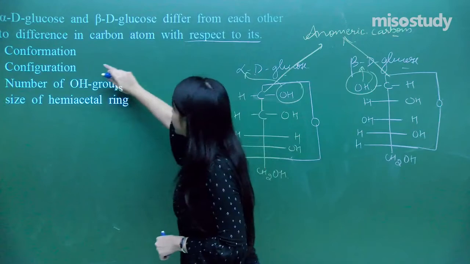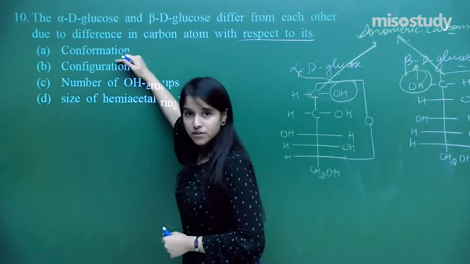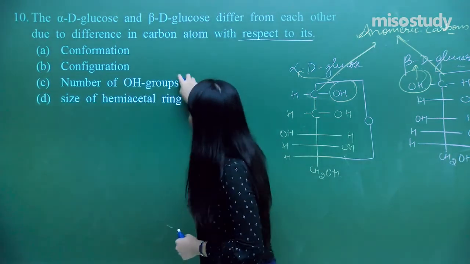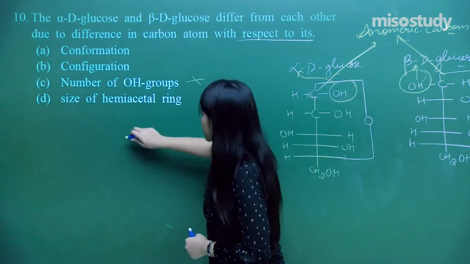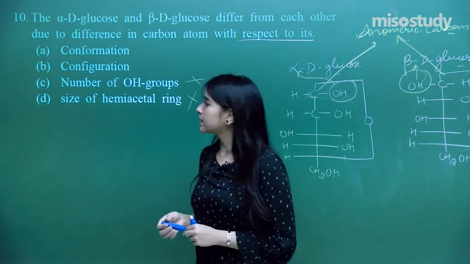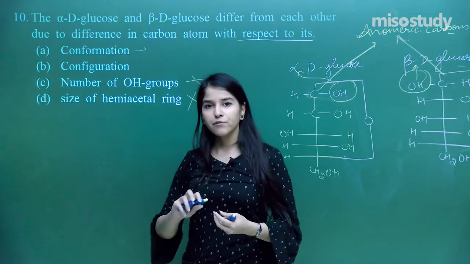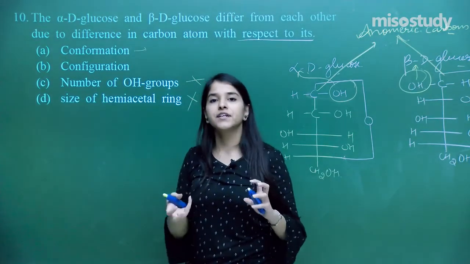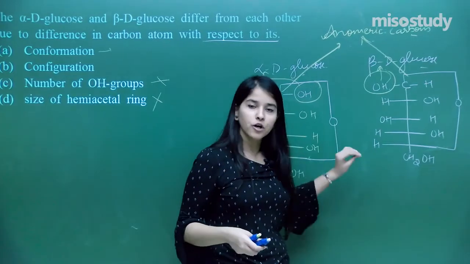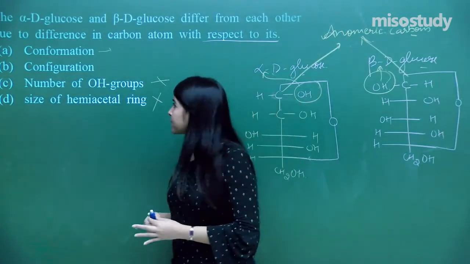Let us just check. The difference in the carbon atom with respect to its what? Conformation, configuration, number of OH groups. Number of OH groups are always the same, so this cannot be the option. Size of the hemiacetal ring. We are not concerned about the size, it's approximately the same. Conformation or configuration. Conformation is basically whenever I'm trying to rotate and have different kinds of conformations. But over here, different kinds of conformations for glucose are not possible. I hope you all know what conformation is.